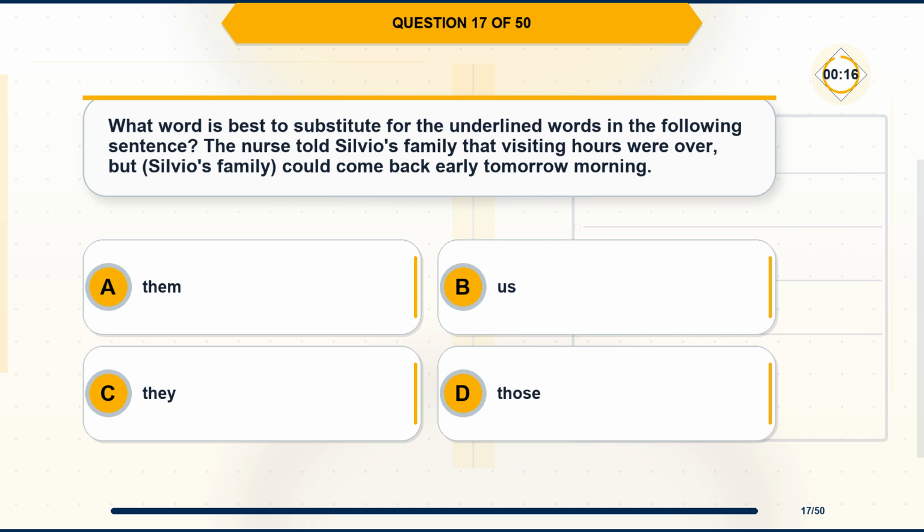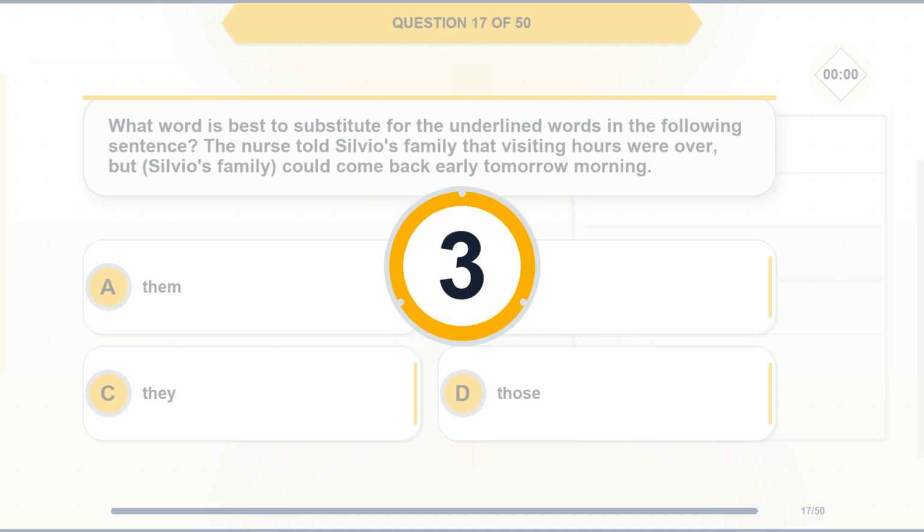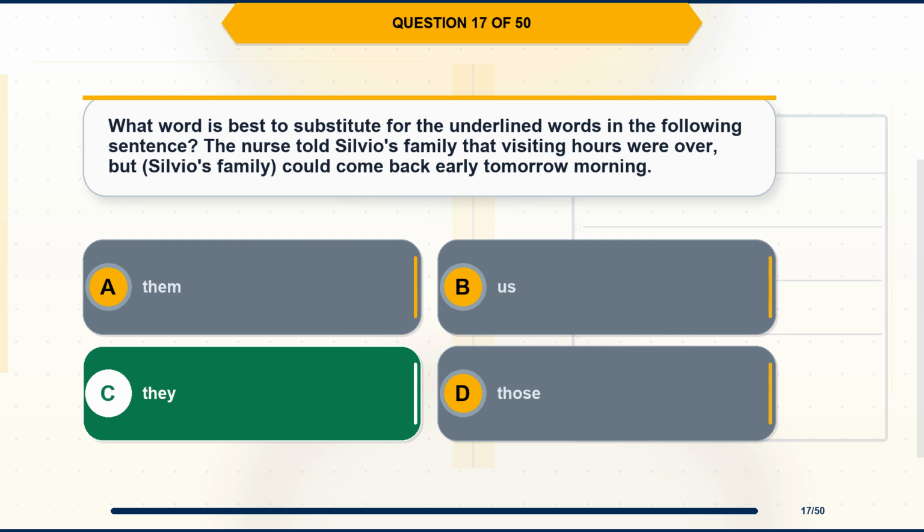Question 17. What word is best to substitute for the underlined words in the following sentence? The nurse told Silvio's family that visiting hours were over, but Silvio's family could come back early tomorrow morning. Option A, them. Option B, us. Option C, they. Option D, those. The correct answer is option C, they.